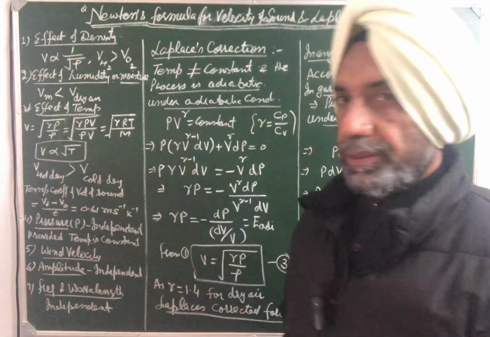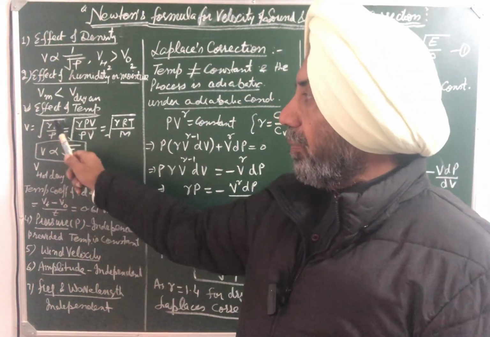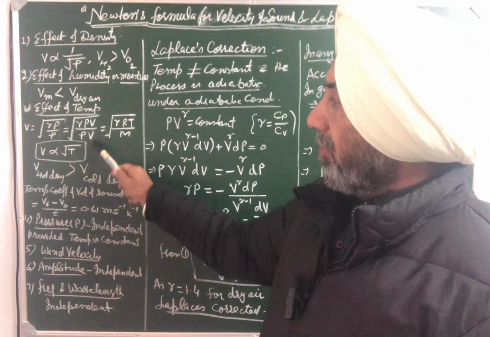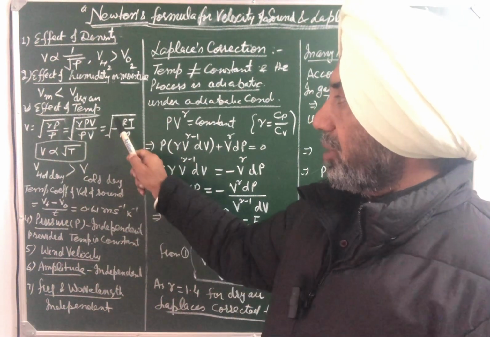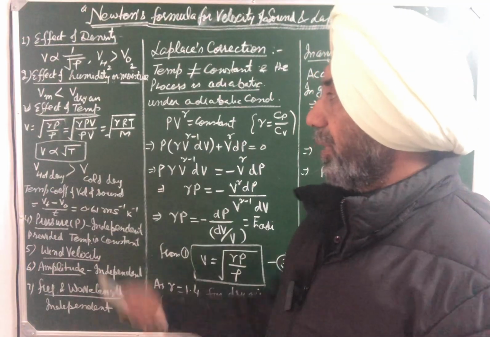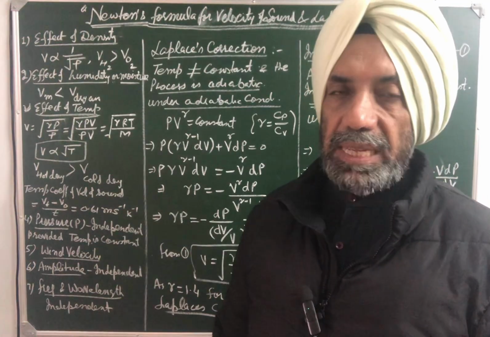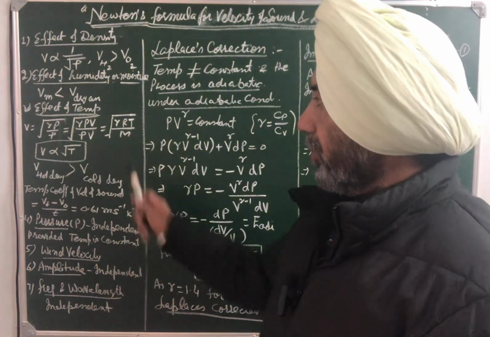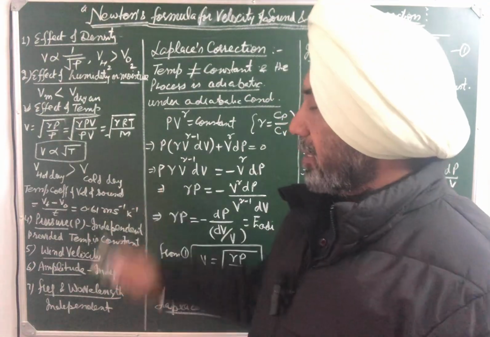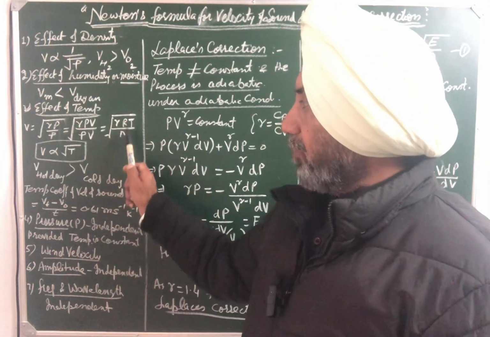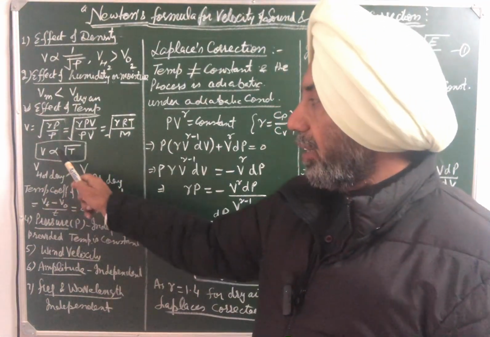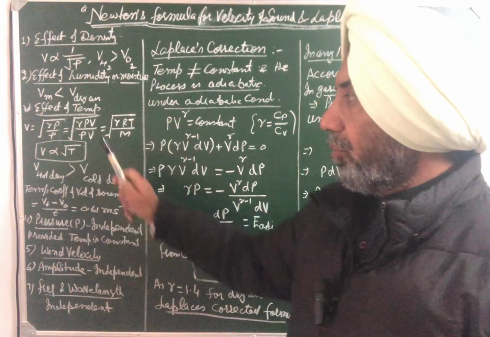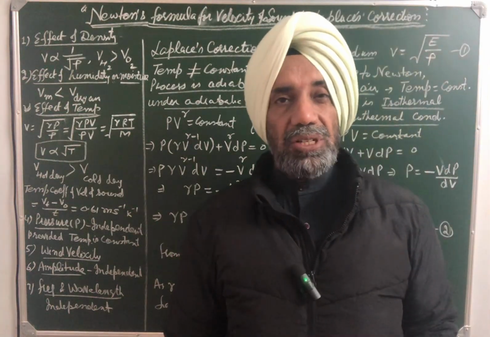Effect of temperature. From V is equal to root of gamma P by rho, multiply and divide by V. So PV is equal to RT by ideal gas equation. So it is root of gamma RT upon M, since P into V is equal to M, density into volume equal to mass, or molecular weight we can say. As gamma RT upon M is constant for a given gas or air, V is directly proportional to square root of temperature on Kelvin scale.